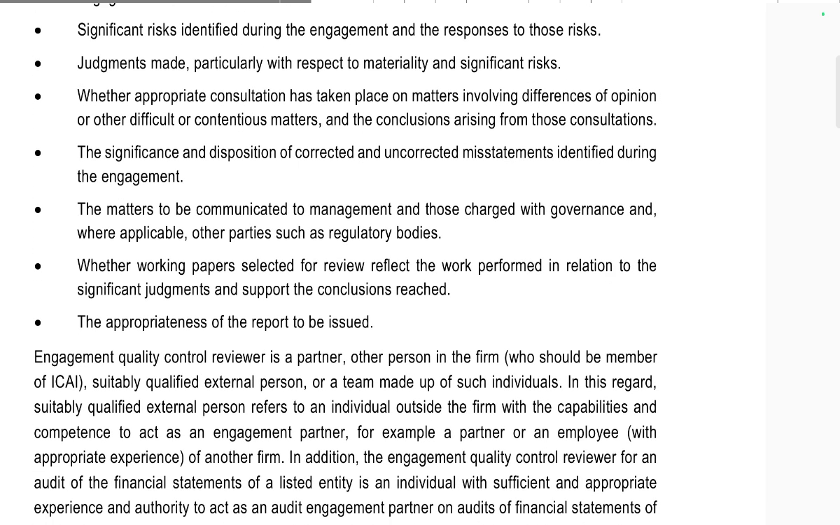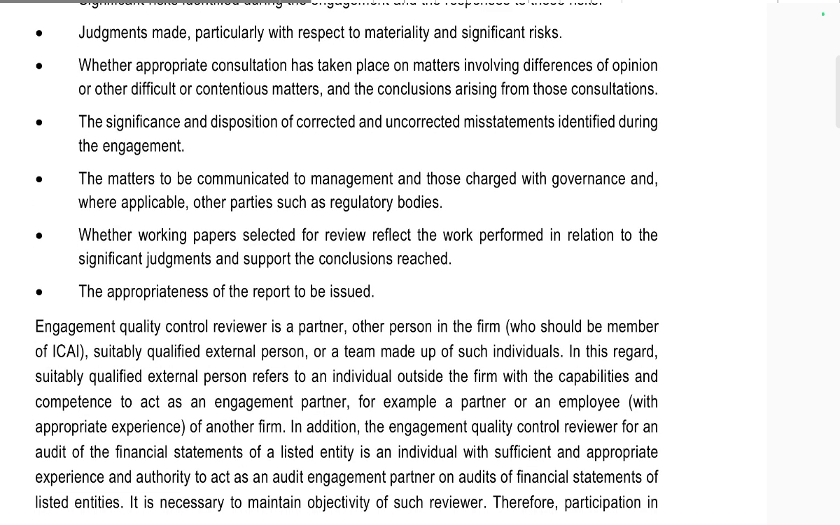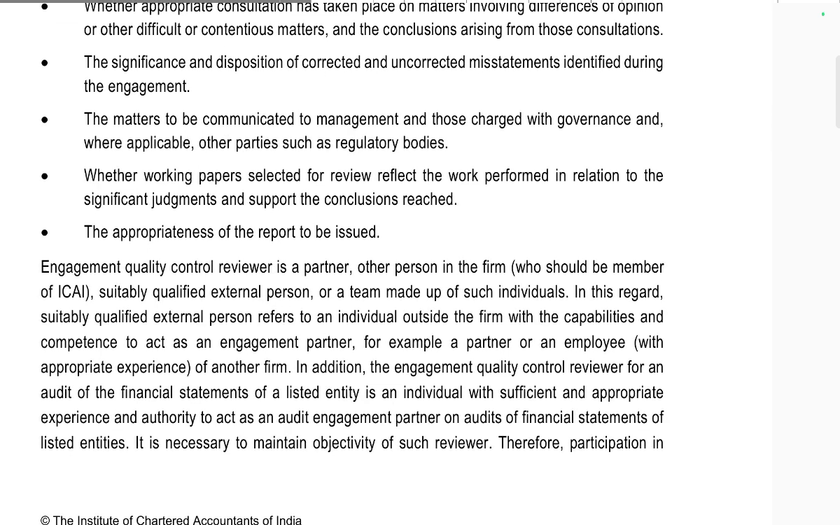judgments made, particularly with respect to materiality and significant risk, whether appropriate consultation has taken place on matters involving differences of opinion or other difficult or contentious matters, and the conclusions arising from the consultation. Also the significance and disposition of corrected and uncorrected misstatements identified during the engagement. The matters should be communicated to management, those charged with governance where applicable, and other parties such as regulated bodies. The working papers selected for review should relate to the work performed on significant judgments and support the conclusions reached, and the appropriateness of the report to be issued.